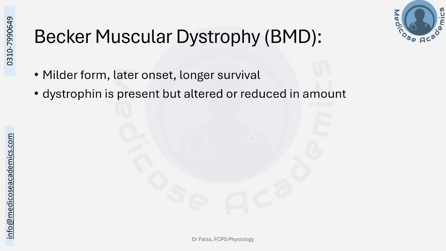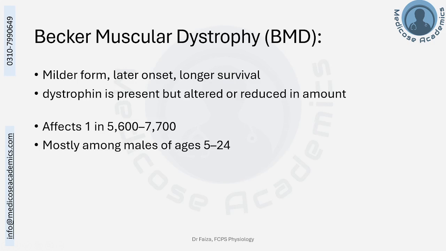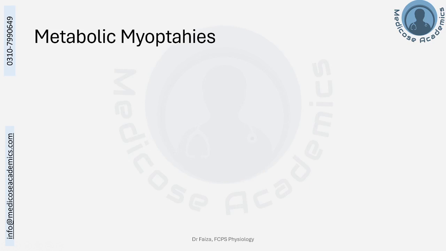Becker's muscular dystrophy is a less severe form of Duchenne muscular dystrophy. It's a little milder, with later onset and longer survival. It has present dystrophin, but either it is altered or reduced in amount. It affects 1 in 5 to 7,000 people, mostly among males again. It's an X-linked recessive disorder and the age of onset is 5 to 24 years. There is no cure yet, and gene therapy is still under study for these dystrophies.